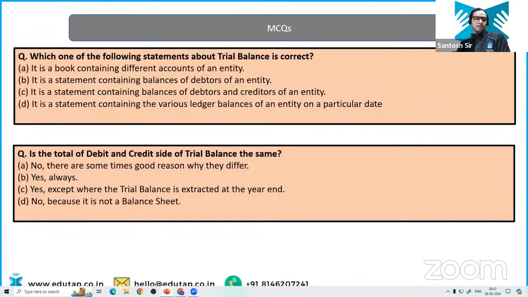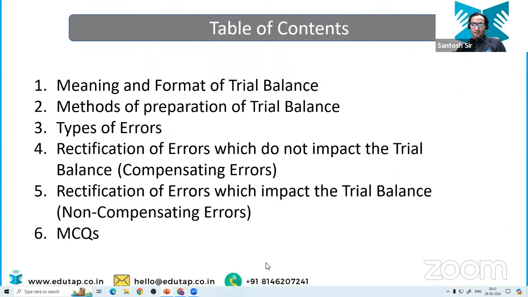Very nice. Now let's turn to the MCQs part, and you have to answer me again in these two questions, and then we will be having the homework question. I'm really proud to see you all. You are doing a great job in understanding the concepts of trial balance, journal, ledger. Now, if you are very clear till the third class, the rest of the class, that is income statement and balance sheet, becomes easy for you, because you need to use the trial balance only to make the income statement, and the balance sheet as well. Okay, let's move to the MCQs part.